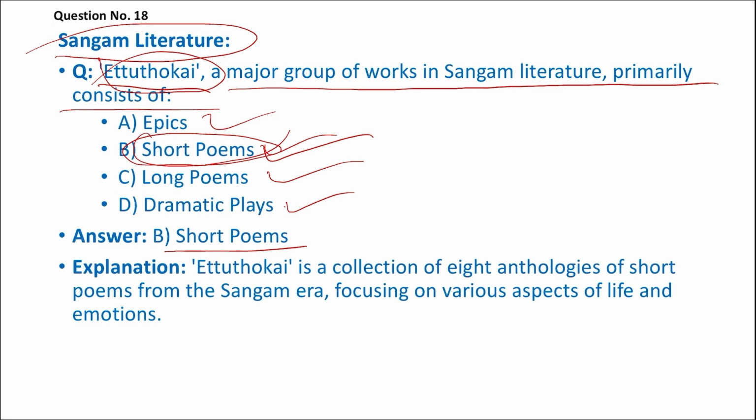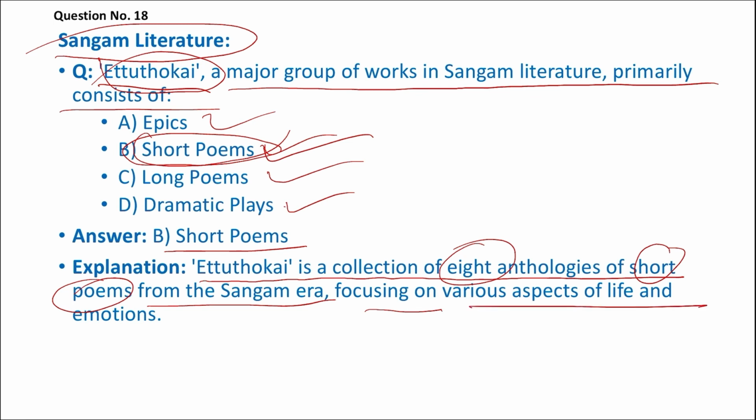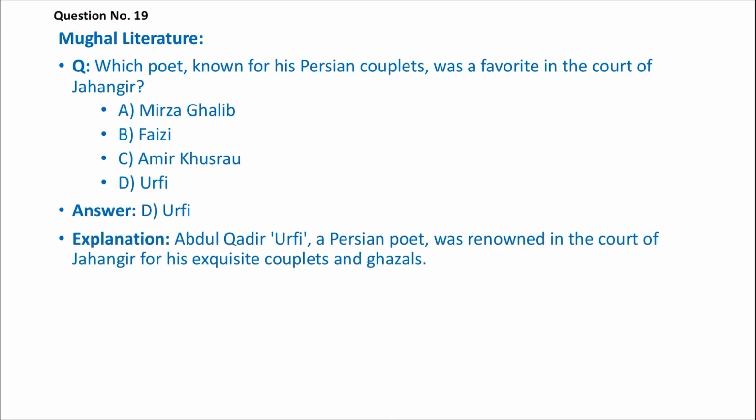So Ettuthokai is a collection of 8 anthologies of short poems from the Sangam era, focusing on various aspects of life and emotions, right?